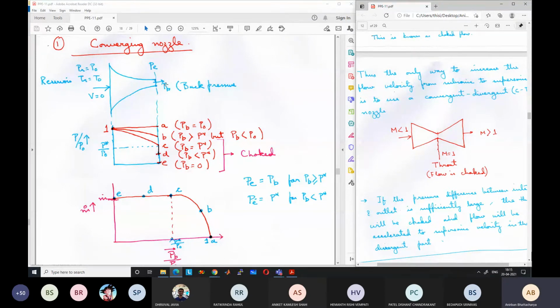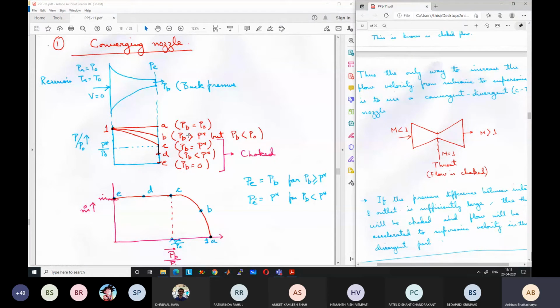The velocity will increase along the length. There will be some flow established, and velocity will increase along the length of the nozzle. What will happen to the pressure? Pressure will gradually decrease. So initial pressure will still be P0, so P by P0 will be 1, and gradually it will keep on decreasing. It is shown by the line B here. Ultimately, it will reach the back pressure that we are providing.